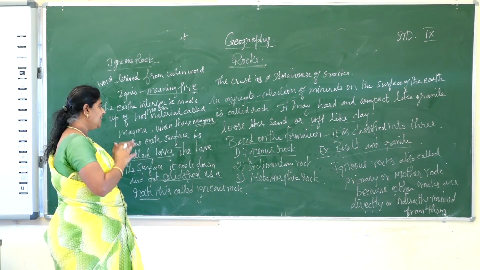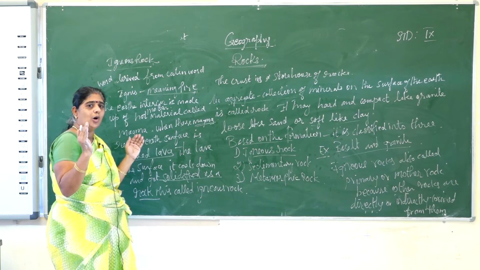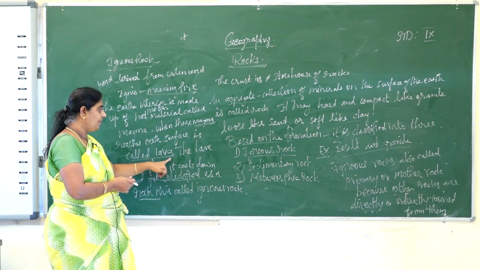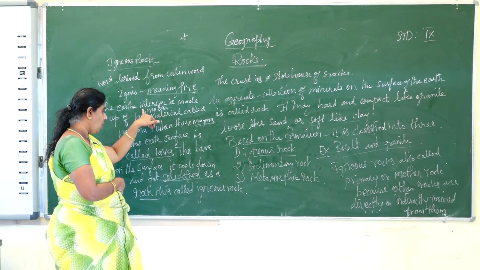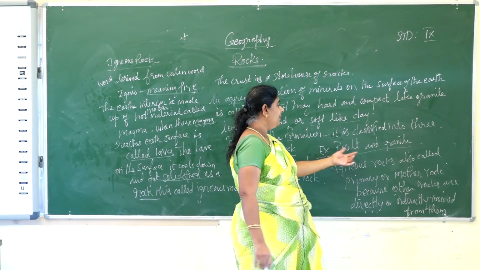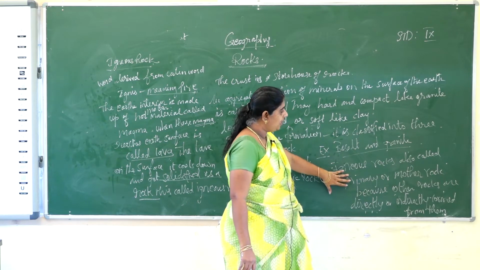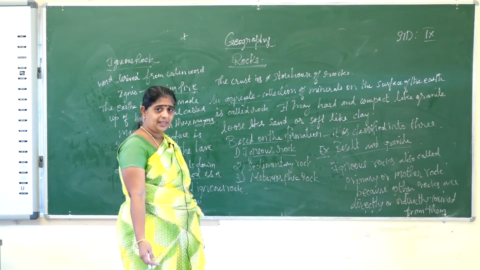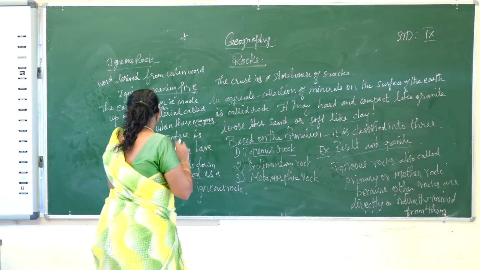The lava on the earth's surface, in course of time, becomes cool and solidifies as a rock. That rock formed out of lava is called the igneous rock, and examples are basalt and granite. Igneous rocks also have another name, primary or mother rock, because the other rocks are formed from this rock.